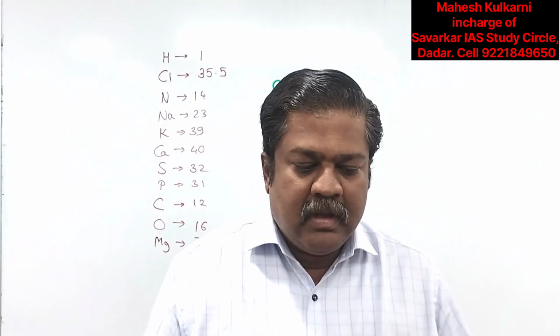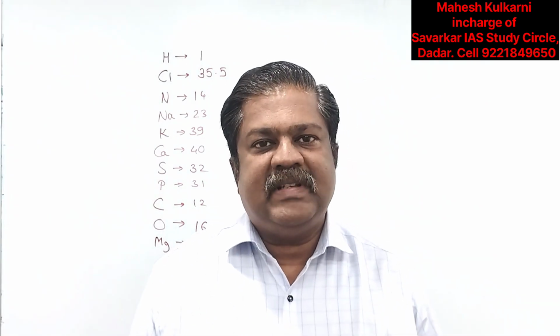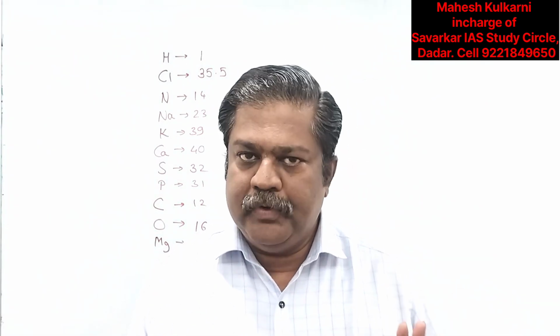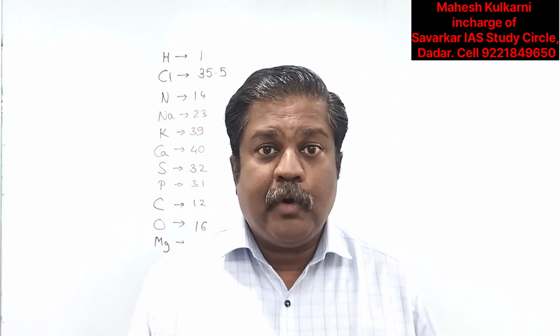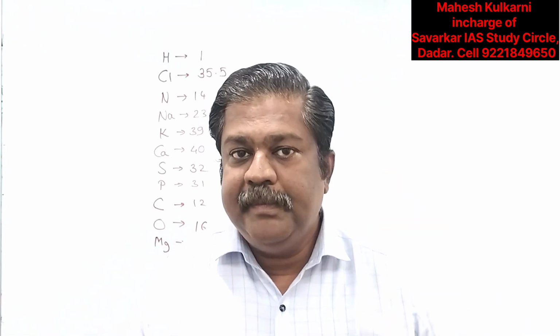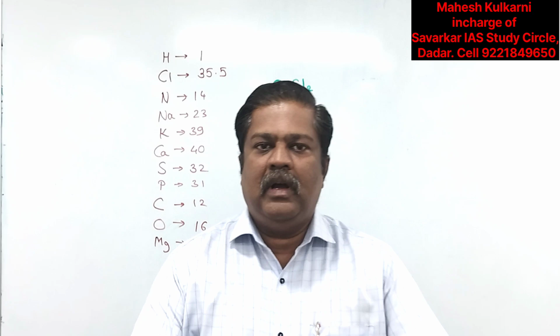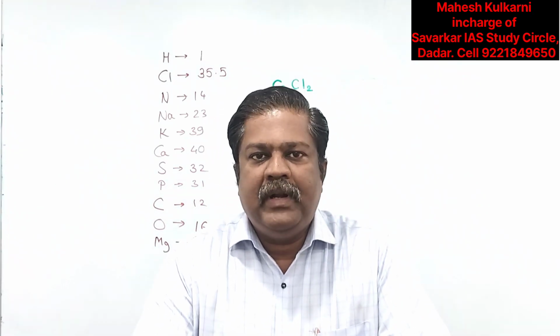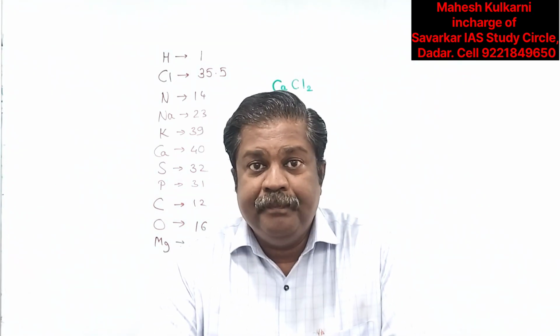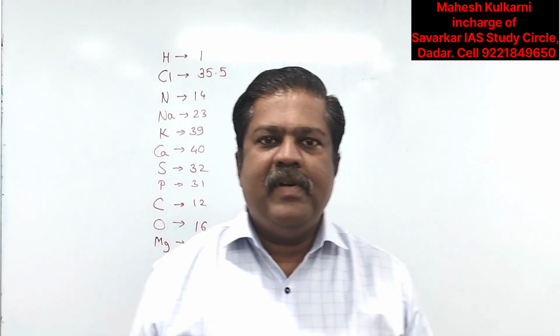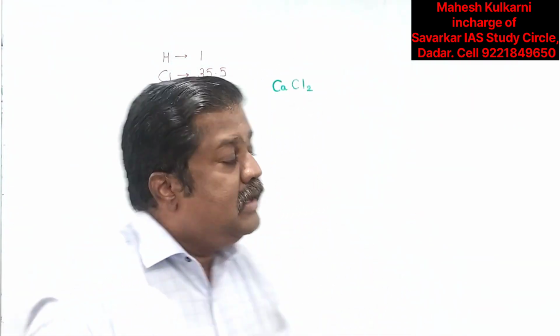Keep in mind, you should be aware of the exact molecular formula. How to build a molecular formula we discussed in the previous lecture. So go through that previous lecture if you are not aware, and if you are already aware, then all right, let us start.